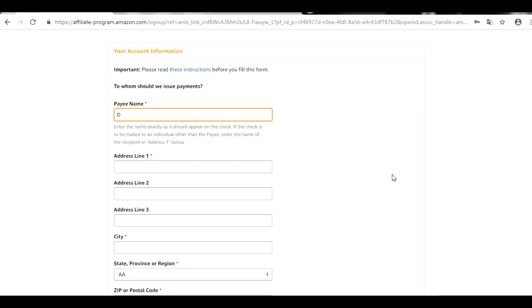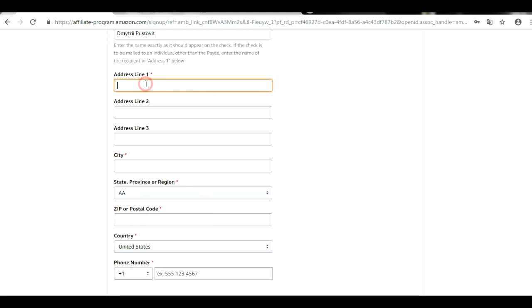So I will provide the name. This is just an example, guys, just some name example. You must provide your correct name and surname. All the information which you provide should be 100% correct. You must provide everything in detail. Here's the address.